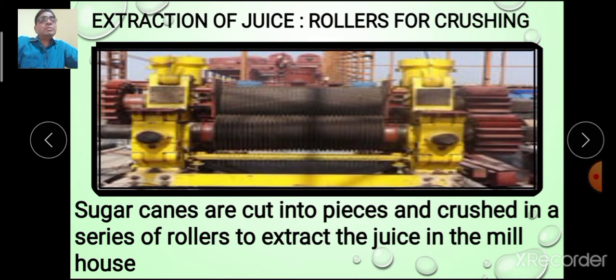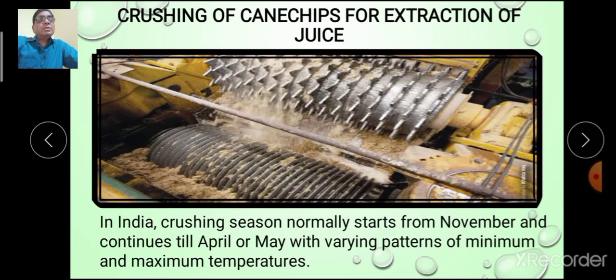The cane is extracted in the mill, that is, the mill contains rollers used for crushing. Of course, the sugar cane is cut into pieces and crushed in a series of rollers. There are 1, 2, 3, 4, 5 rollers in series, which extract the juice in the mill house. This is the crushing of cane chips for the extraction, and these rollers are rotating.